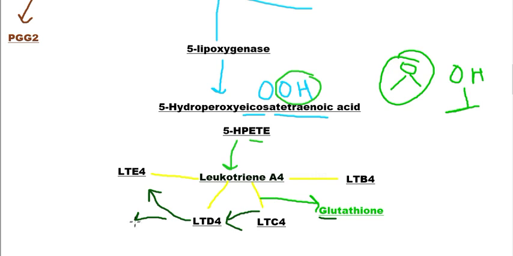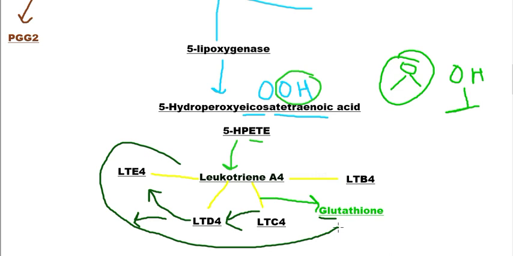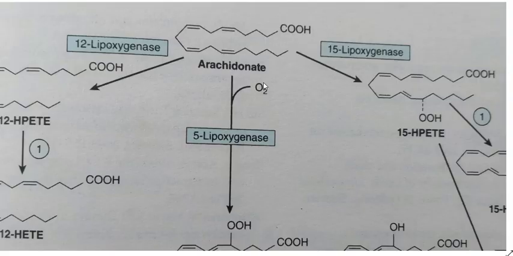I want to show you in picture form how this process is occurring in our human cells, especially in leukocytes. We say it leuko because leukotrienes are produced in our human leukocytes, but WBCs mostly. A4 means 4, it consists of 4 double bonds in the side chain. Here is arachidonic acid, which consists of a carboxyl group and 4 double bonds.